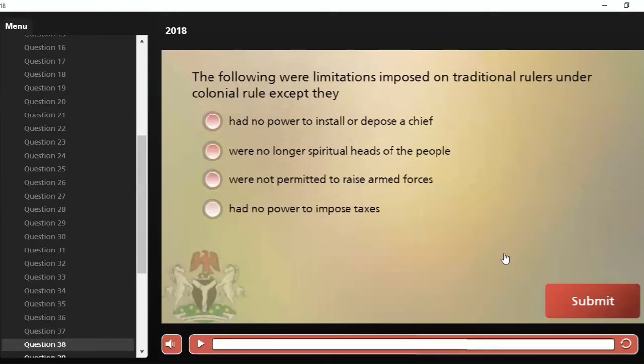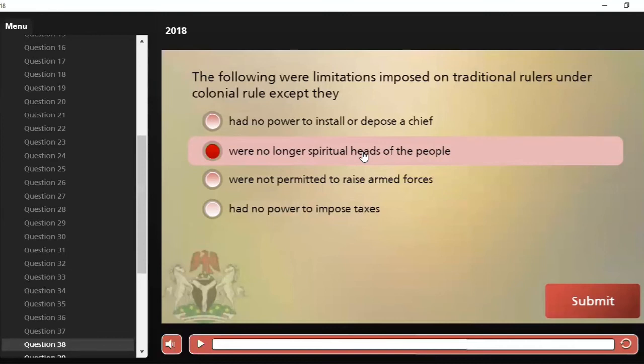The next question, the following were limitations imposed on traditional rulers under colonial rule, except they A, had no power to install or depose a chief, B, were no longer spiritual heads of the people, C, were not permitted to raise armed forces, and D, had no power to impose taxes. Our correct answer is option B, were no longer spiritual heads of the people.